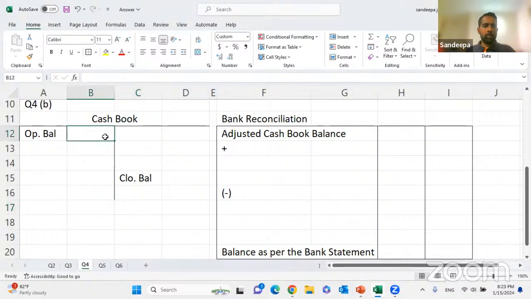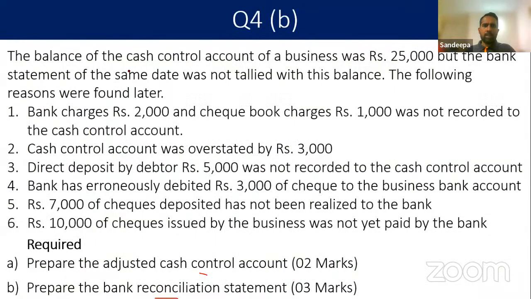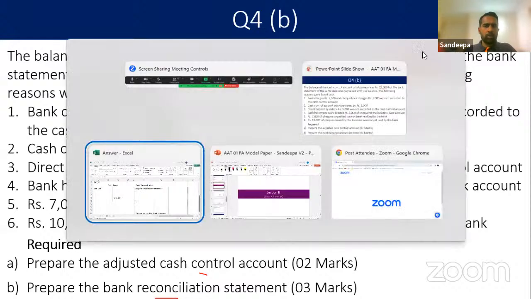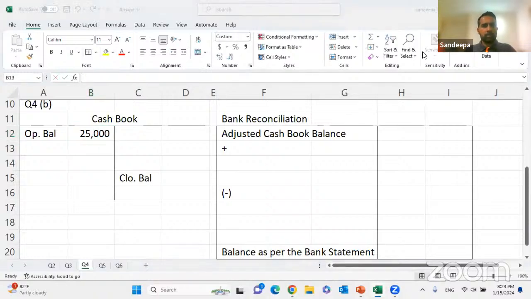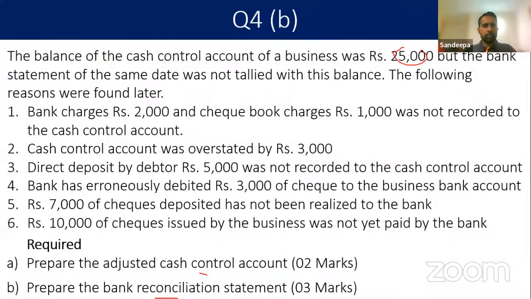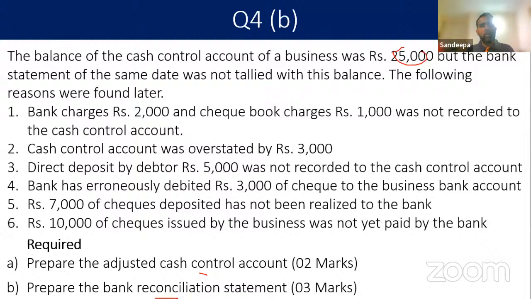Now we are going to do the question. Now we are going to work out the figures. Right. Okay, we'll start from the beginning. The balance of the cash control account is 25,000. Okay, let's put that in first. 25,000. Balance of the cash book is 25,000. Right. Following reasons were found later. First one, bank charge 2,000.